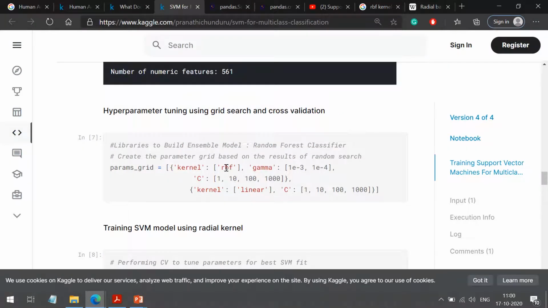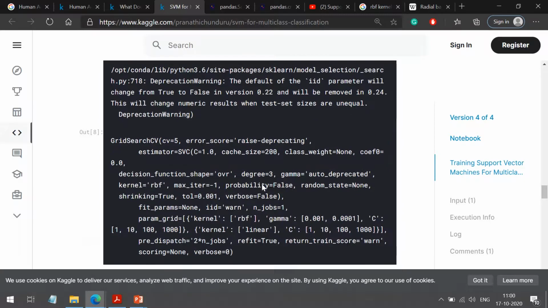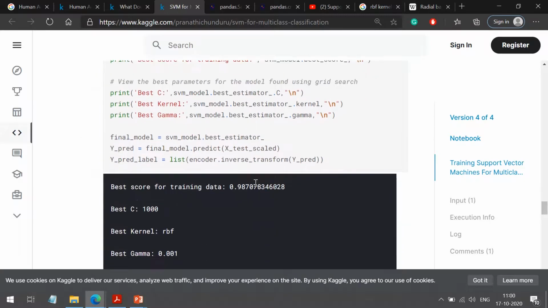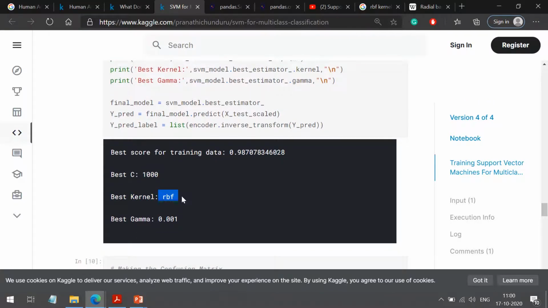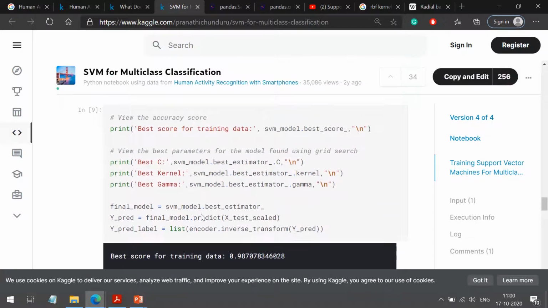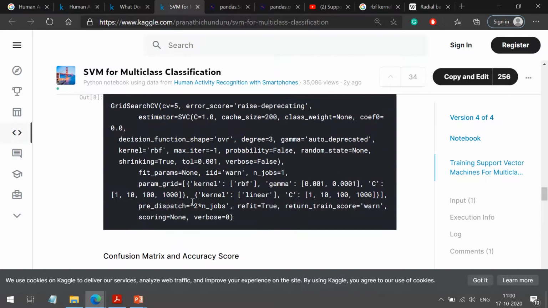Okay, so we are trying to see which kernel is better, RBF or linear. Here you can see after cross validation I will get the best score for C. I am getting 1000, then best kernel as RBF and best gamma value as 0.001. So here I am printing those.